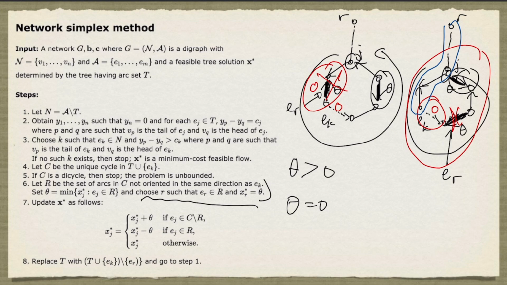One question that still needs to be answered is, how do we find an initial feasible tree solution that is determined by a strongly feasible tree?